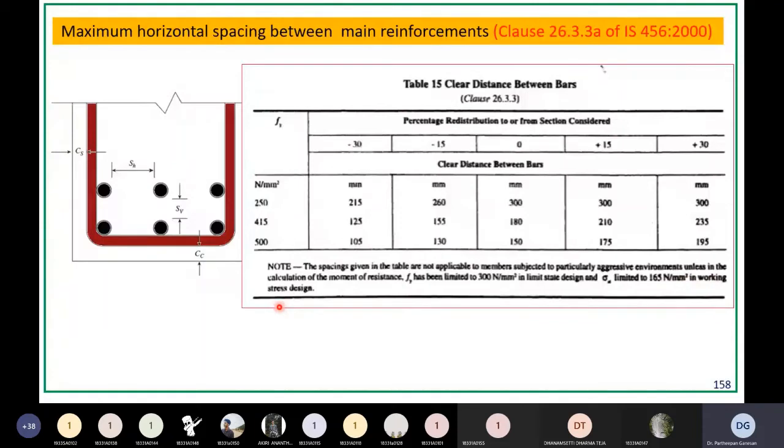Suppose you are going to design the structure in a very aggressive environment, your fy under any case cannot exceed 300 MPa. This is one of the important points to be noted. Here 250, 415, 500 are all there. So if your environment is very aggressive, your fy cannot be more than 300 MPa in limit state design, and 165 MPa in working stress design.